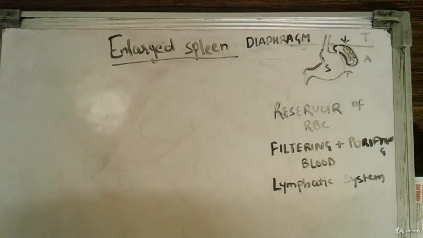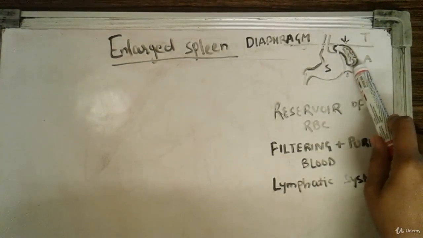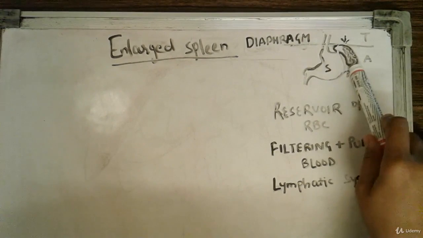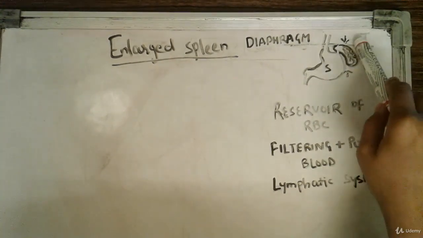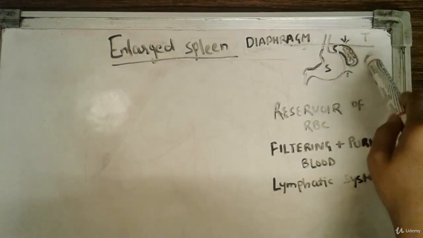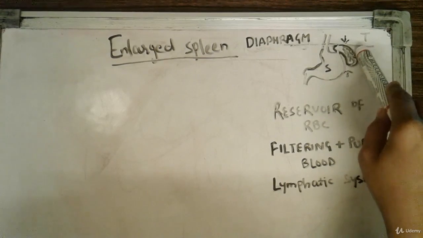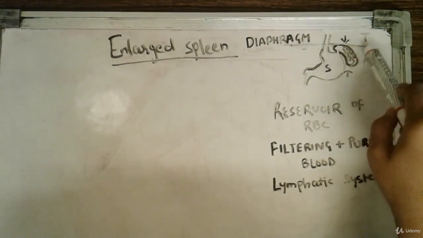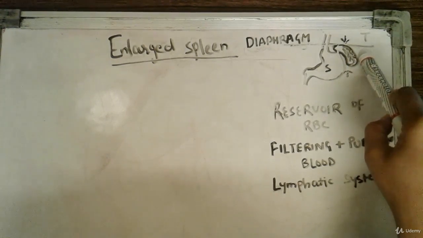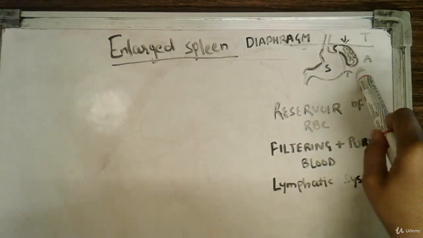First of all, you must know what the spleen is. The spleen is a small, fist-shaped, purple-colored organ that is present above our stomach, just below the diaphragm. The diaphragm is a partition that divides the thoracic cavity and the abdominal cavity of our body, and the spleen sits in the upper left part of the body. It is a small organ, but it carries multiple functions. It is a main important organ of our lymphatic system.